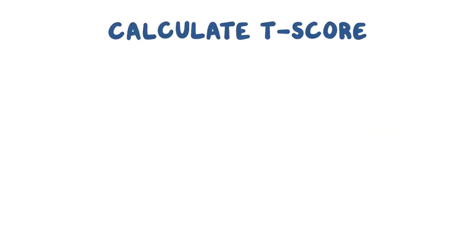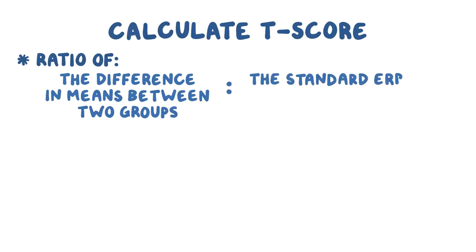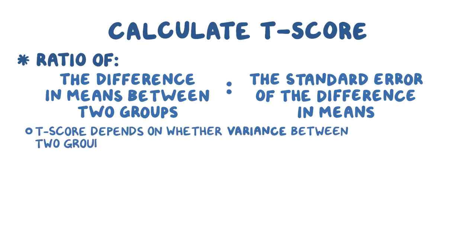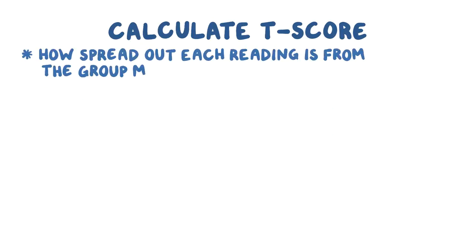To test these hypotheses, we need to calculate a t-score, which is the ratio of the difference in means between the two groups to the standard error of the difference in means between the two groups. Now, for an unpaired t-test, the t-score depends on whether the variance between the two groups is equal or unequal. Variance is a measure of how spread out each individual blood pressure reading is from the group mean.